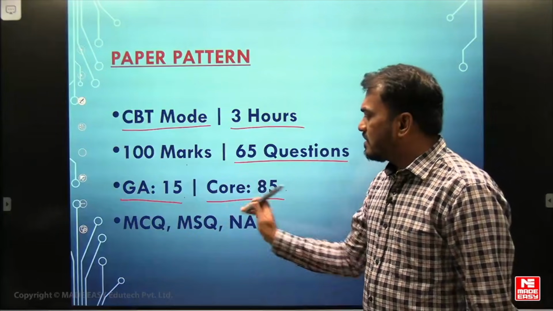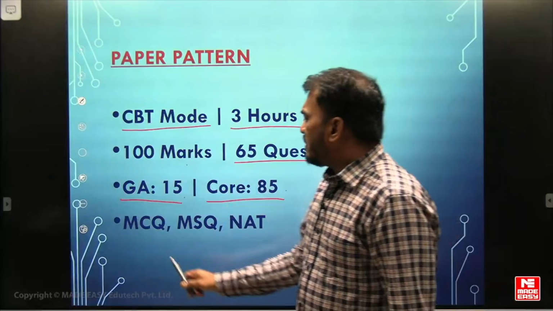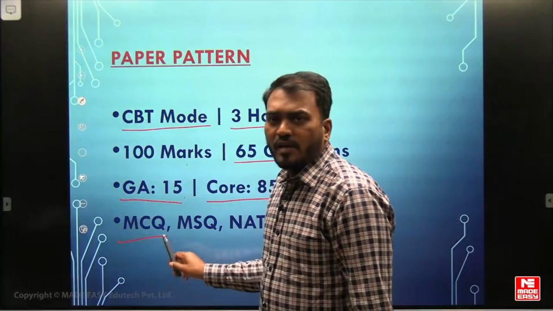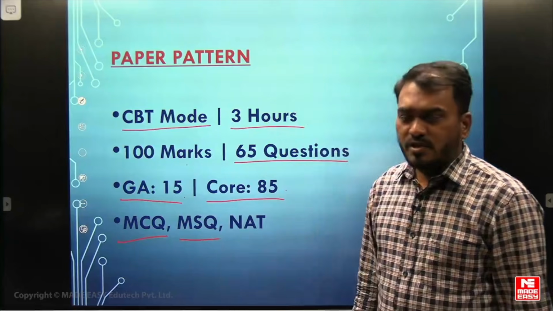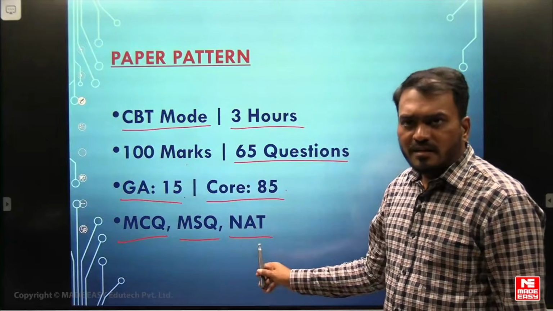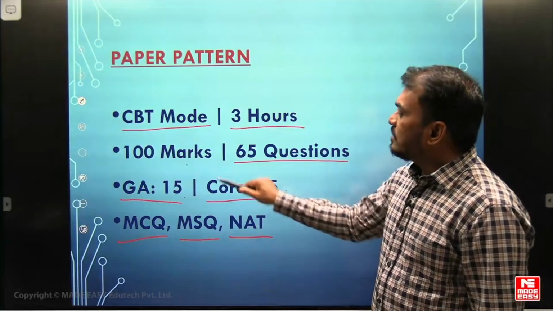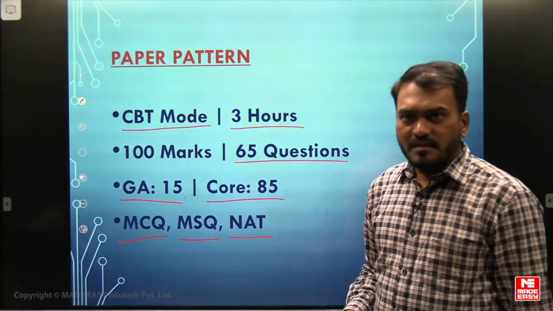That is the marks distribution. There are 3 types of questions: MCQ, multiple choice questions; MSQ, multi-select questions; and NAT, numerical answer type questions, just like fill in the blanks.